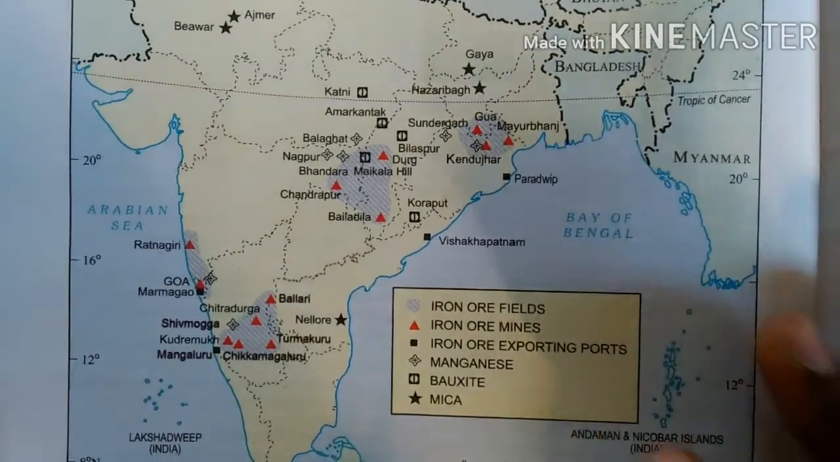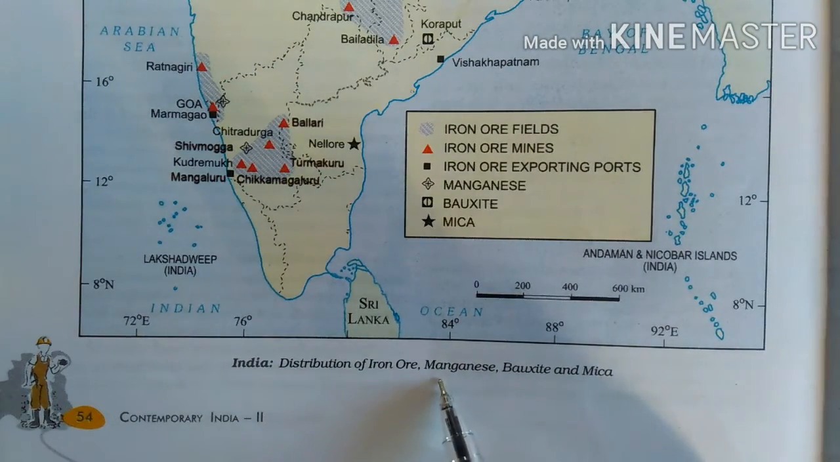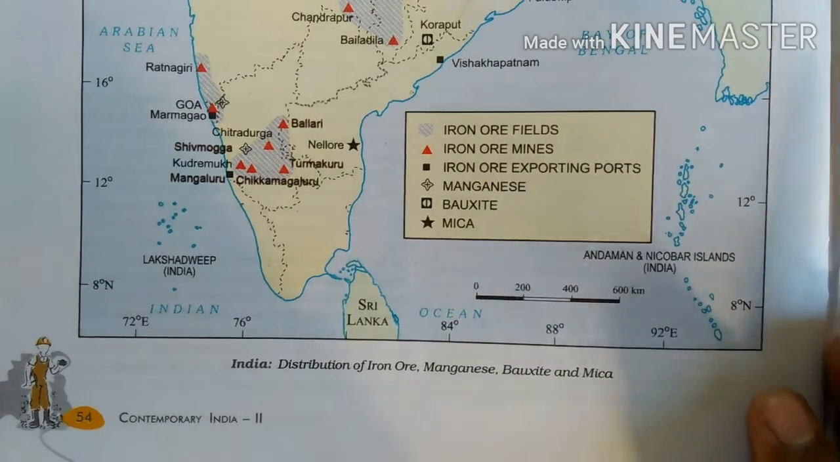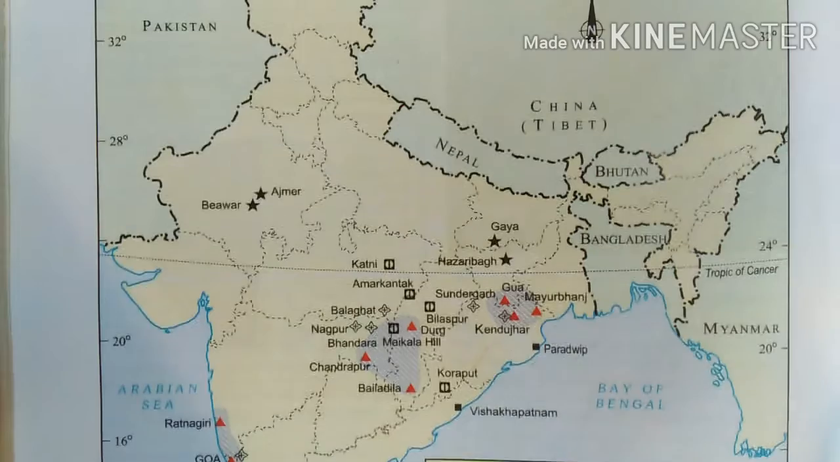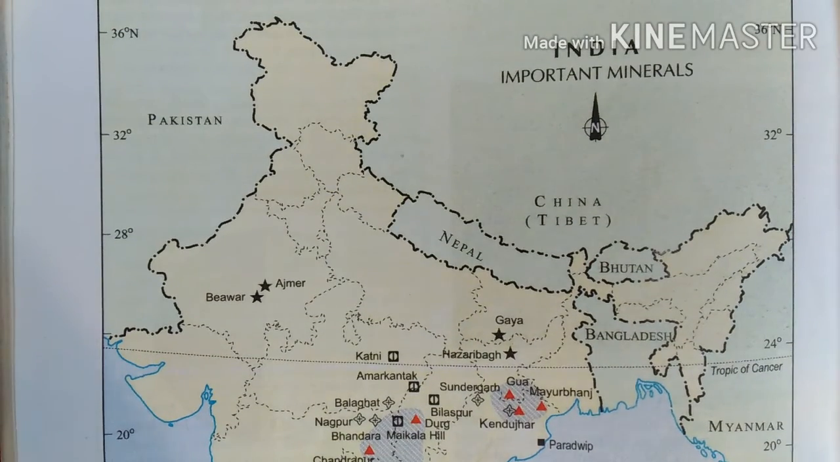On page number 54, one map has been given, that is the map of distribution of iron, manganese, bauxite and mica. So please students, while watching this video, be ready with your textbook, then a map of India, that is a political map, then pencil, pen and eraser.